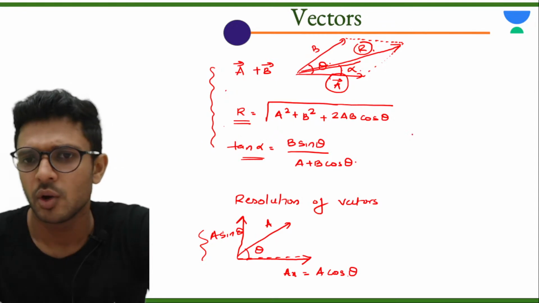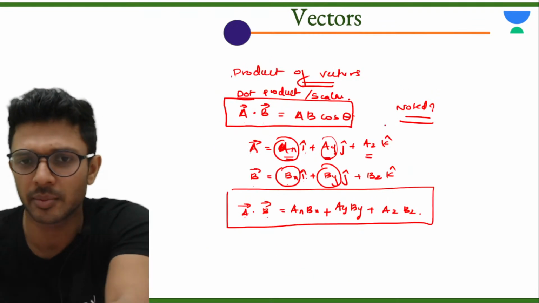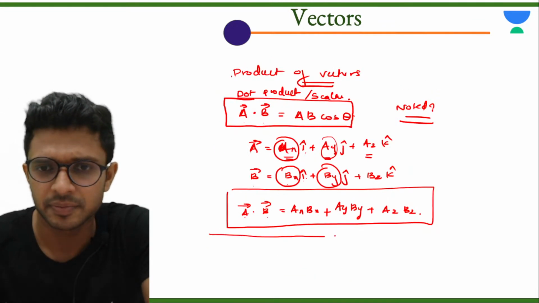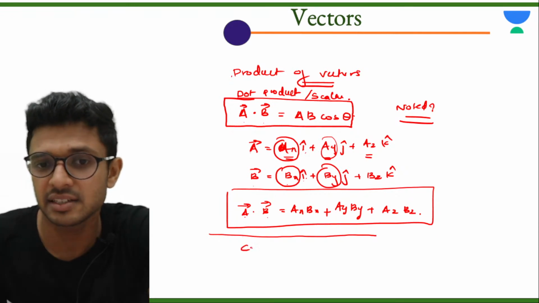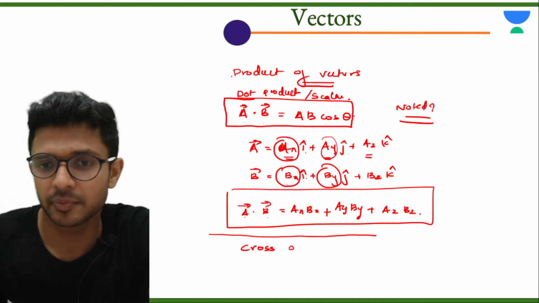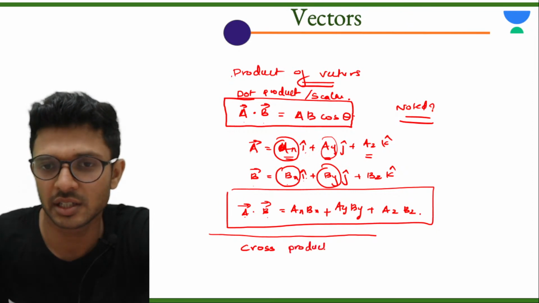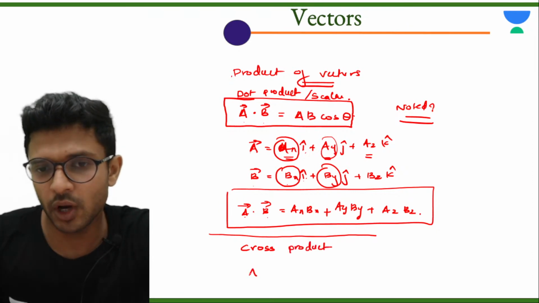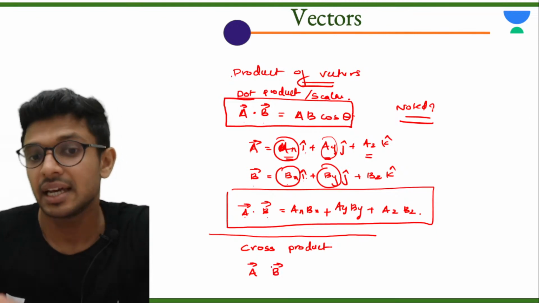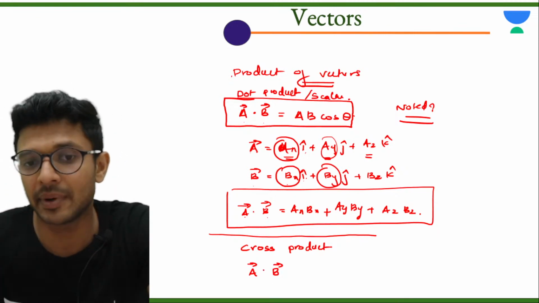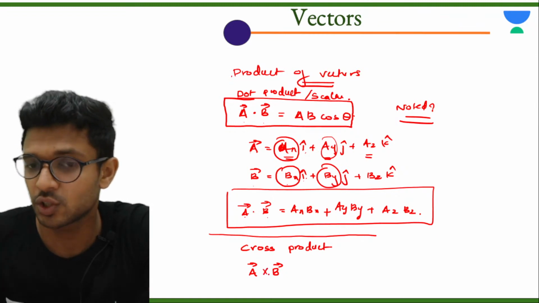Okay. Now one more thing that we haven't talked about is cross product, which is the other multiplication between two vectors. Write down cross product, ठीक है? If you have a vector A and another vector B, the other kind of multiplication that happens between them is cross product.